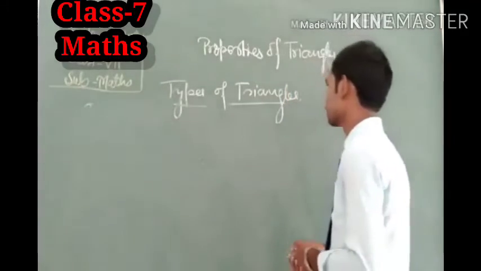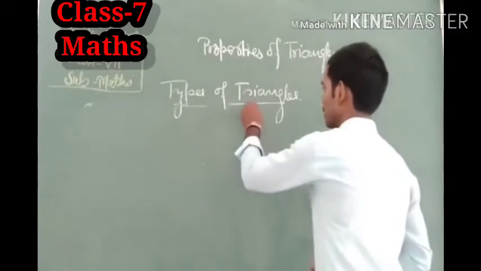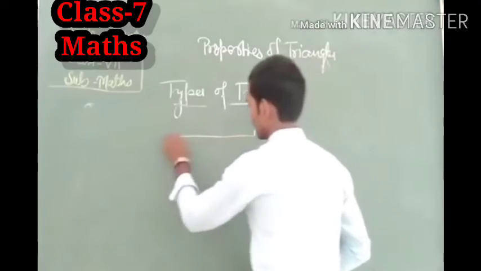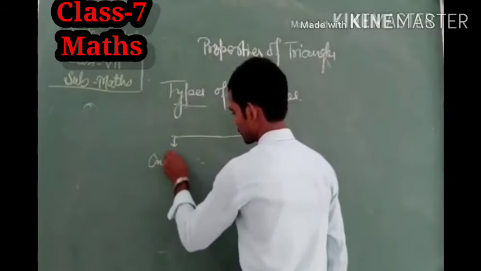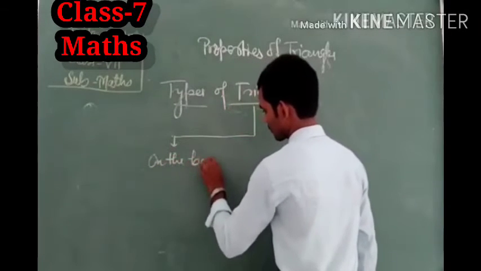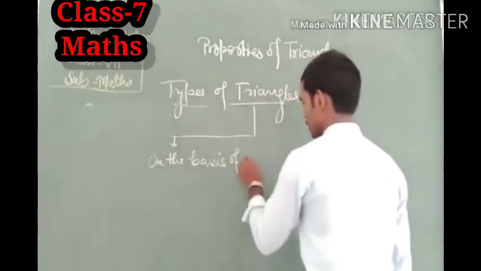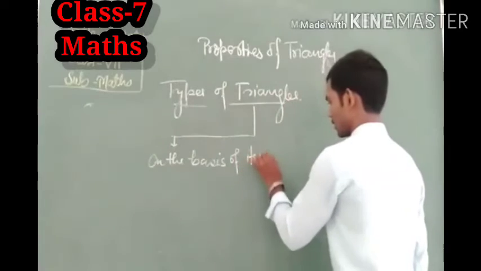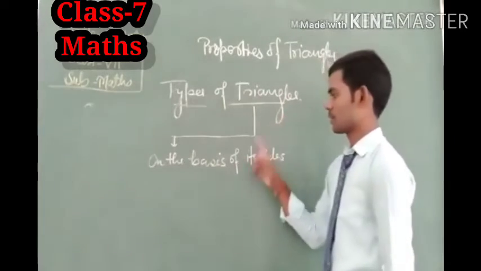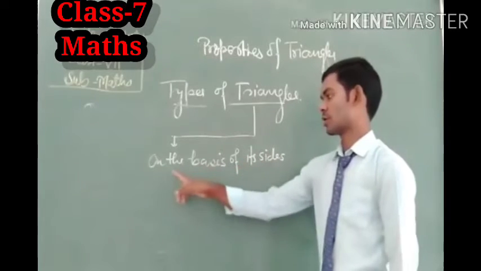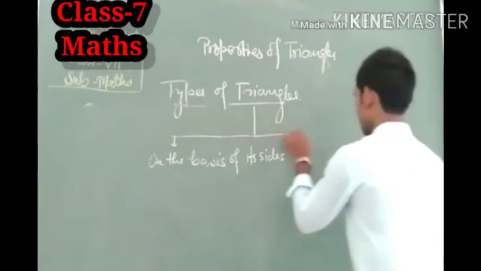The triangle is categorized in two ways. The first is on the basis of its side.